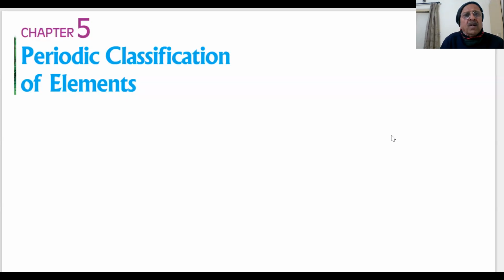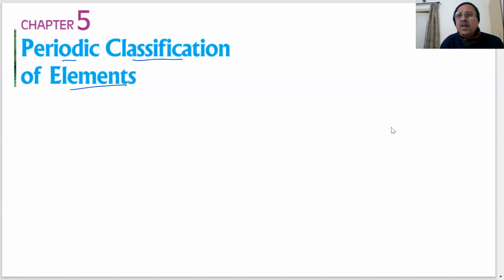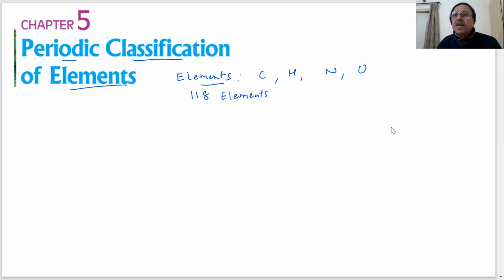The very important topic on the screen: periodic classification of elements. What are elements? Let us understand what we mean by periodic classification of elements. You are saying carbon is an element, hydrogen is an element, nitrogen is an element, oxygen. So many elements we know, and by now 118 elements are known. How many? 118 elements. And some elements are very common.